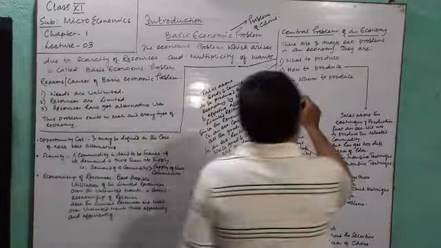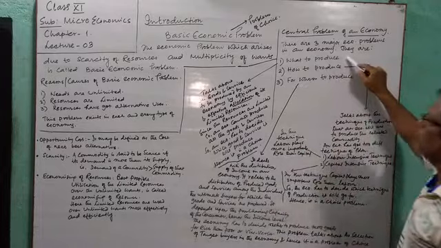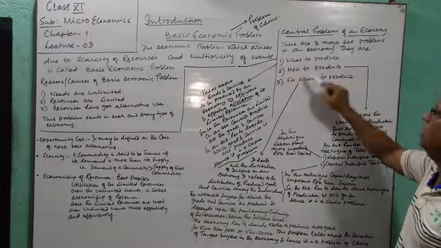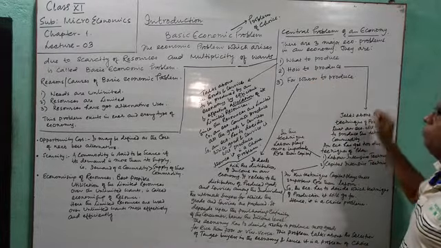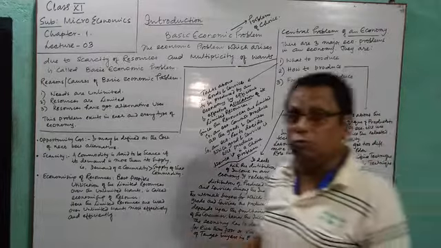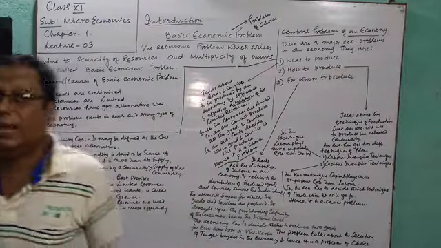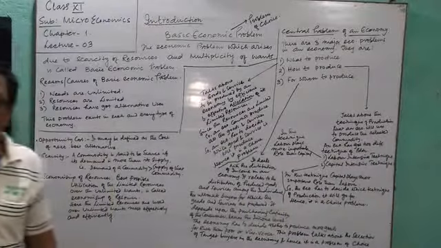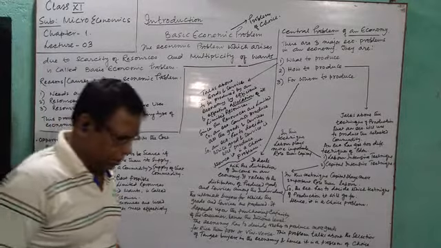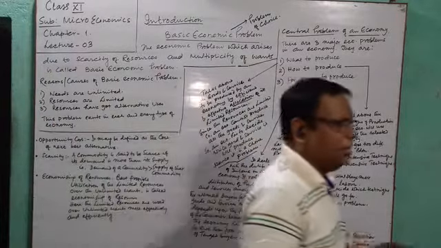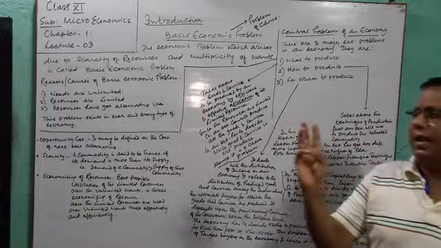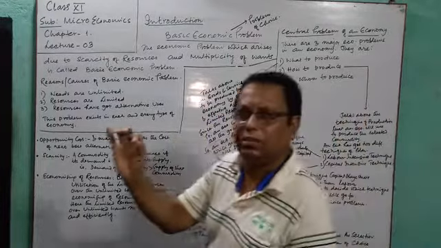Now, once the first question of what to produce is answered, the second one is how to produce. How to produce talks about the technique used in the production process. Dear students, there are four factors of production: land, labor, capital and enterprise.